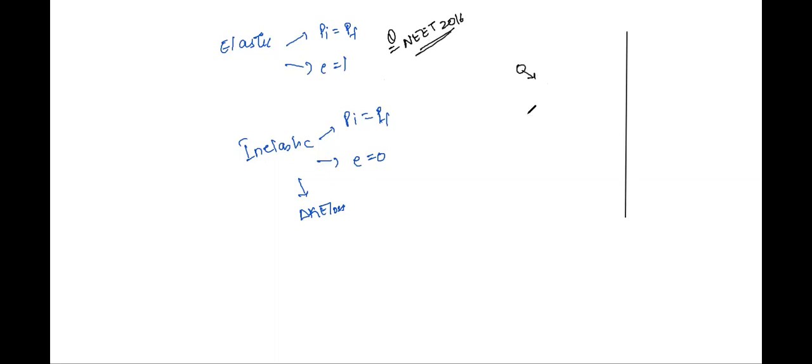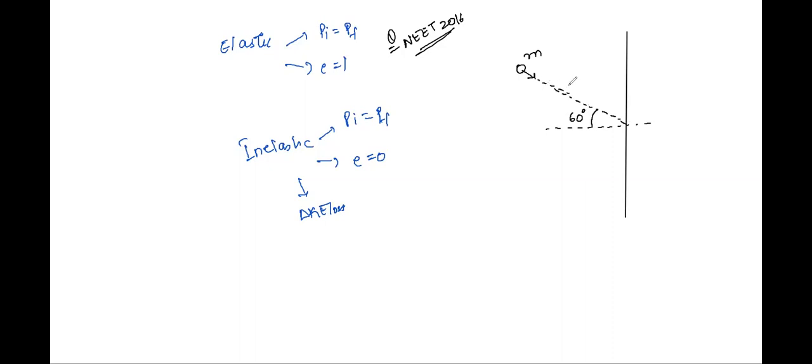You have a ball which comes and strikes a wall at an angle of 60 degrees with the horizontal. The mass of the ball is given as m. It says that it gets reflected without loss of speed.